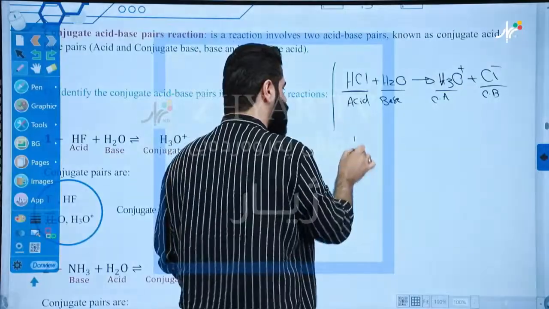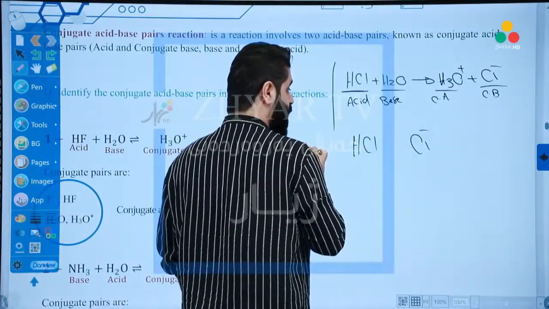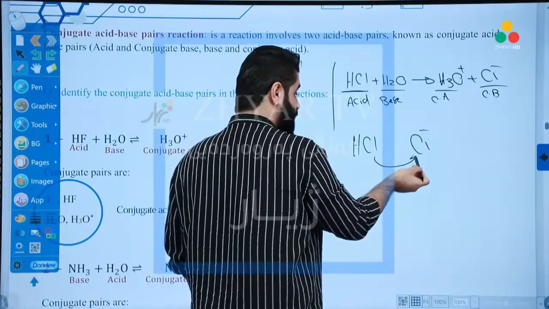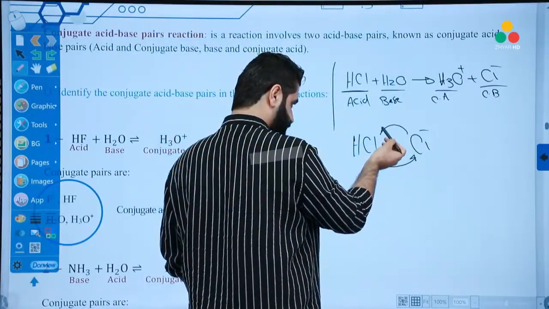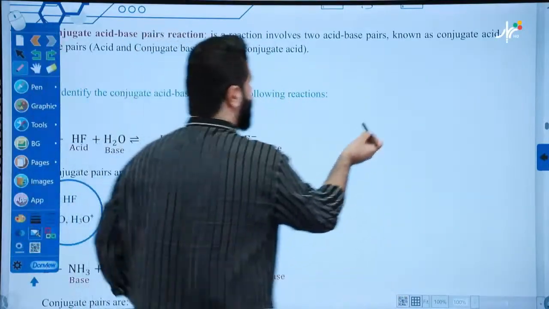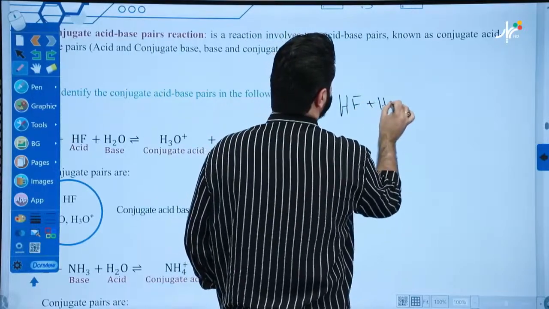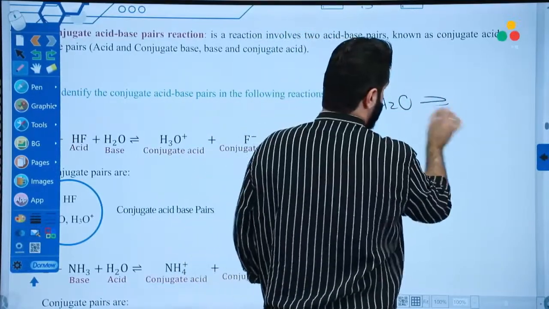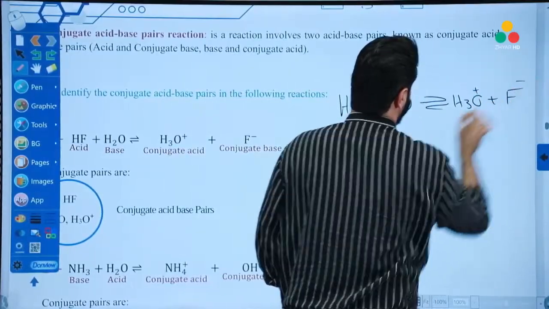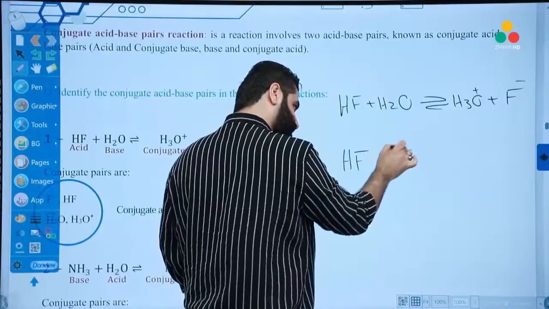What's the difference between HCl and Cl negative? First of all, they can be produced from each other by transferring one proton. Or it's better if I give an example like a reversible arrow. HF plus H2O, stay with me, to form H3O plus and F negative. Good. The difference between HF and F.